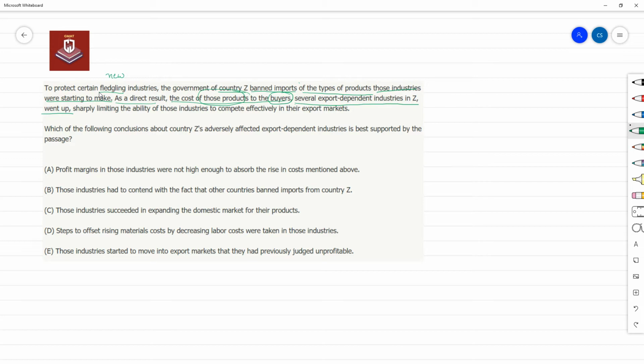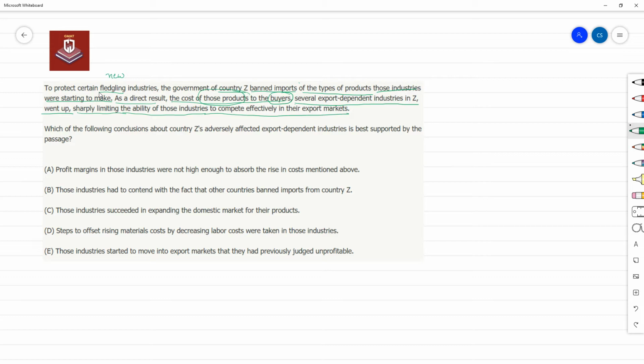Of course, if you don't allow the imports, then there is no competition, and the cost may go up in case imported products were cheaper, right? So the cost of those products to these buyers, which are several export dependent industries, went up, sharply limiting. So it's a comma V-ing, presenting a consequence of the previous clause: sharply limiting the ability of those export dependent industries to compete effectively in their export markets.